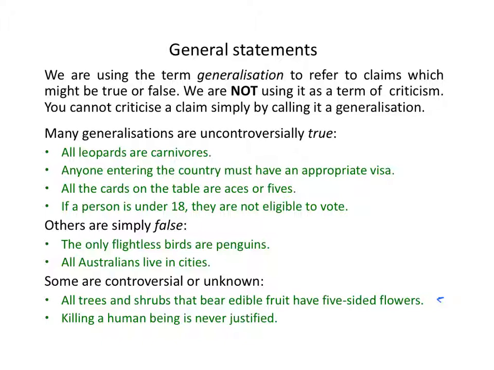So the point I'm trying to make is that some generalisations are perfectly true, and so you cannot criticise a claim or a premise just by referring to it as a generalisation. You can't say, well, that's a generalisation. Yeah, so what? That doesn't necessarily mean it's false. If you've got a criticism of the generalisation, make it. As we'll see in a moment, the right way to critique a generalisation is to provide a counterexample. So that's what you need to do in order to evaluate or critique a universal generalisation. Provide a counterexample. You can't just say, it's a generalisation.